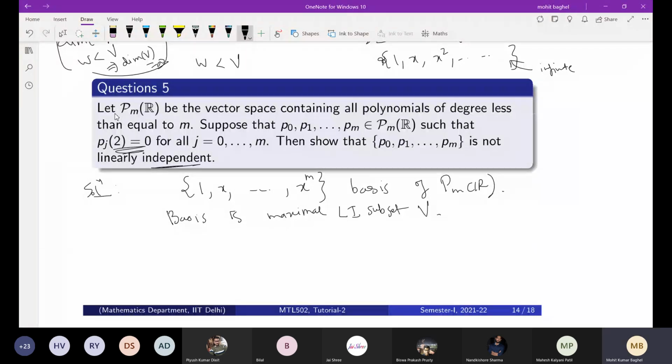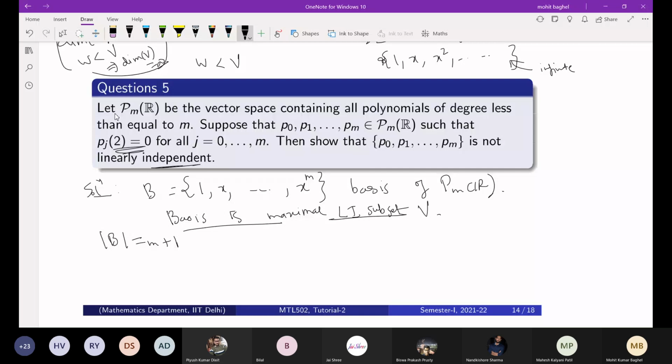So, and what is the cardinality here? The given set. What is the cardinality? Cardinality of V is m+1. Okay, this is so. It is an LI set and it is maximal, so it forms the basis. Okay, that first thing you should be clear with.